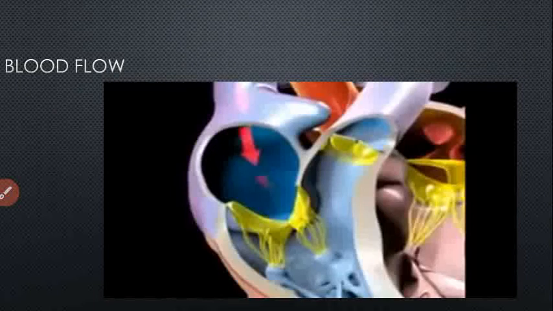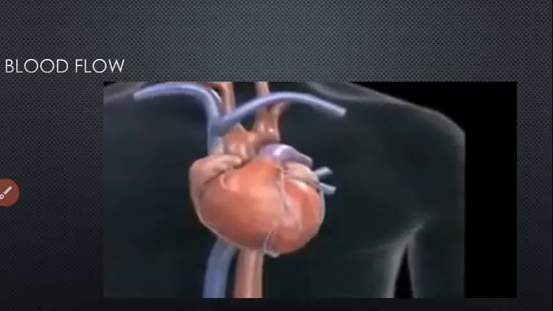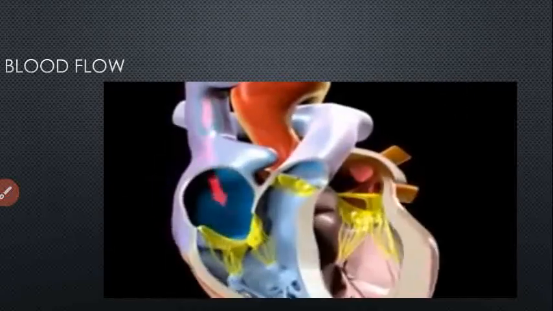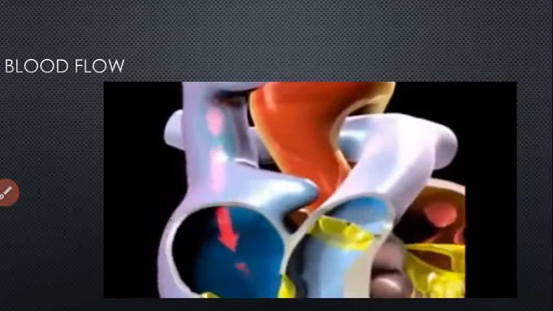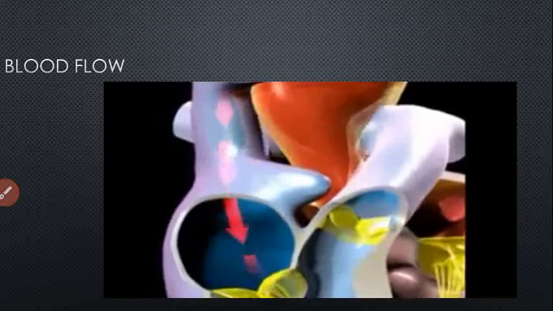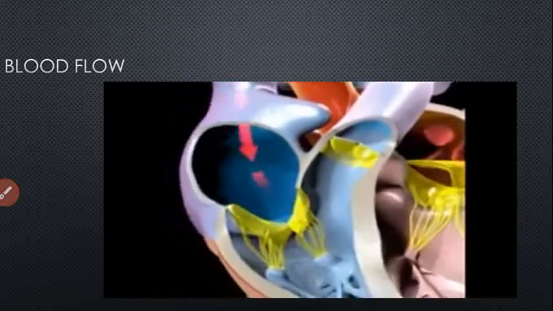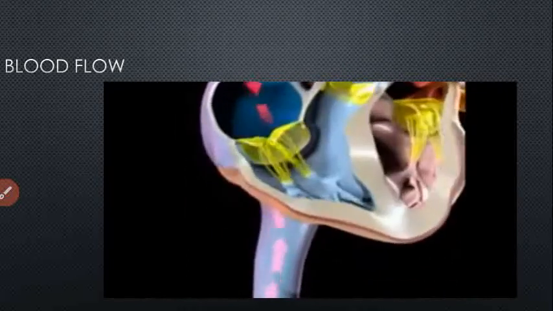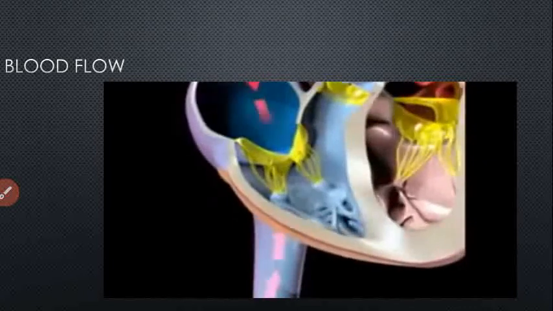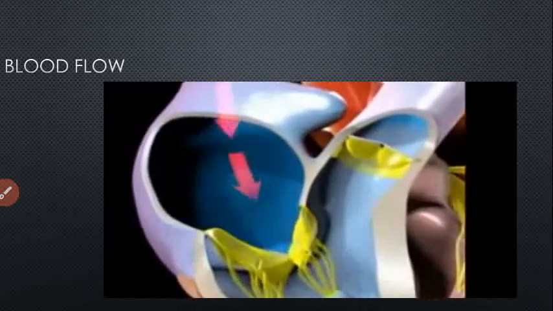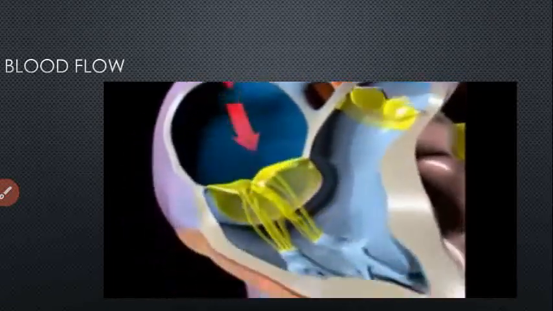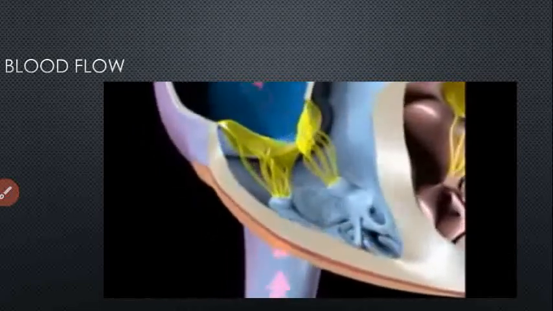Then the blood flow. Next physiology is blood flow. We learned this in a previous lecture, so let's briefly summarize via one video. Here is a brief summary of the circulation of the heart. Here you can see that deoxygenated blood from the superior vena cava goes into the right atrium, and then the tricuspid valve opens and blood goes into the right ventricle. From the lower part of the body, deoxygenated blood collects in the inferior vena cava and fills the right atrium. As the right atrium contracts, the tricuspid valve opens and blood goes into the right ventricle.